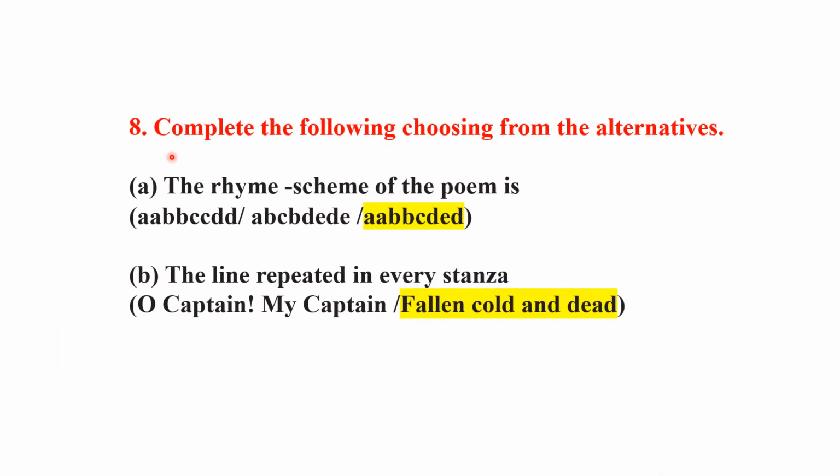Question 8. Complete the following choosing from the alternatives. The rhyme scheme of the poem is AA, BB, C, DED. The line repeated in every stanza is "fallen cold and dead."